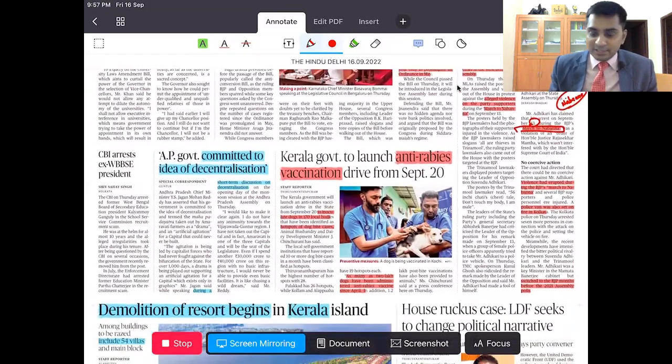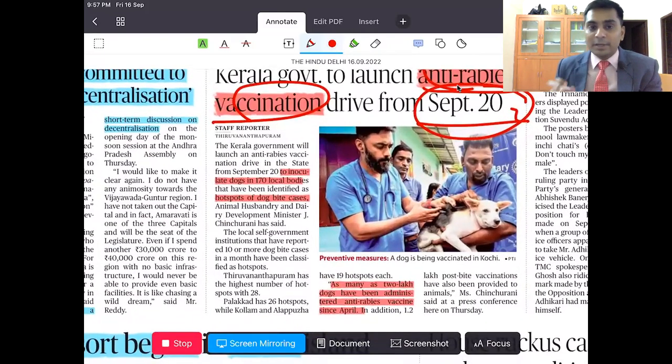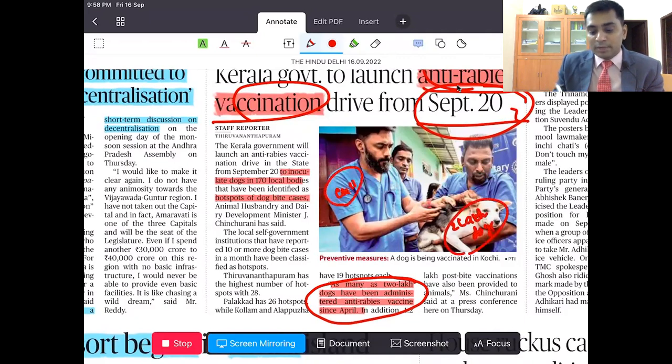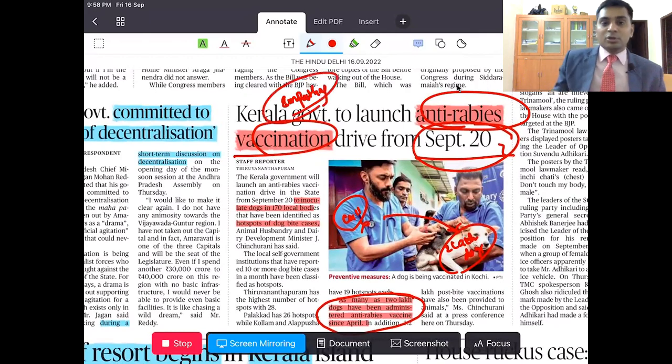After this, the Kerala government has launched an anti-rabies vaccination drive. Now, what is the problem? Just like in every city, there are many stray dogs. Even in Kerala, there are many stray dogs. Hence, the local government has decided to administer anti-rabies vaccine to almost 2 lakh dogs. Initially, they thought of culling these dogs, but rather than culling them, the government of Kerala went for vaccination. Where you can use this: it can be used in empathy. This is an example of empathy in case studies. You can use this.